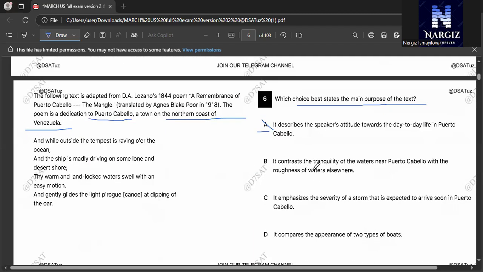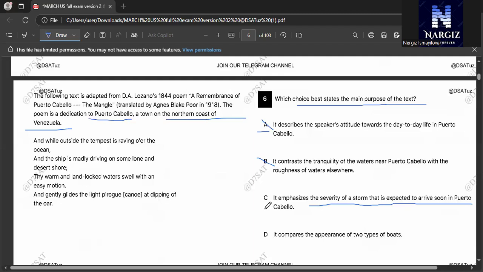B. It contrasts the tranquility of the waters near Puerto Cabello with the roughness of waters elsewhere. It's also incorrect. There is no comparison to other places. C is the correct version. It emphasizes the severity of a storm that is expected to arrive soon in Puerto Cabello.